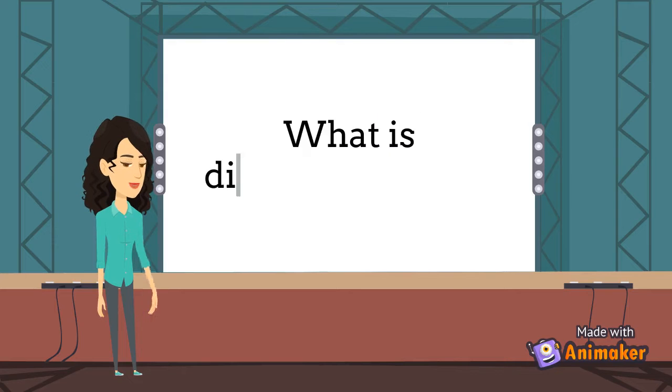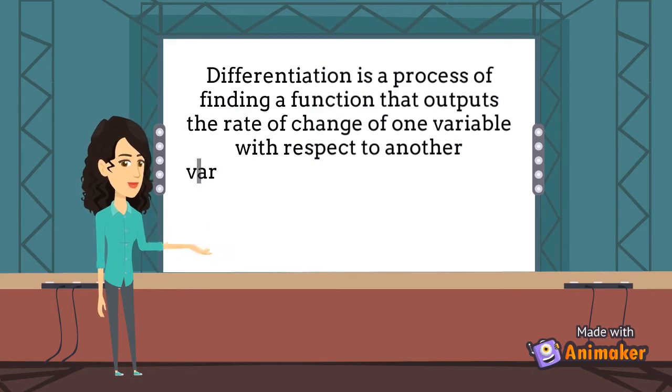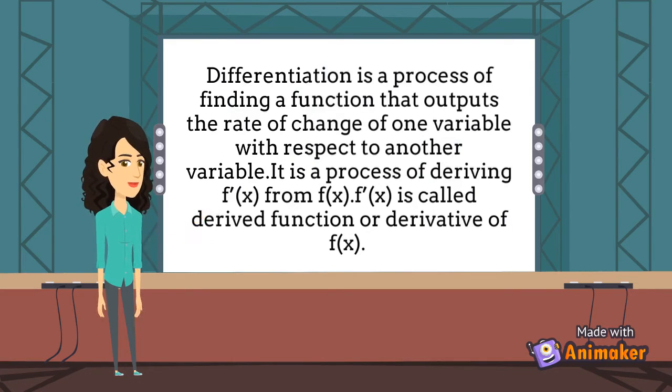First and foremost, what is differentiation? Differentiation is a process of finding a function that outputs the rate of change of one variable with respect to another variable. It is a process of deriving f'(x) from f(x). f'(x) is called the derived function or derivative of f(x).